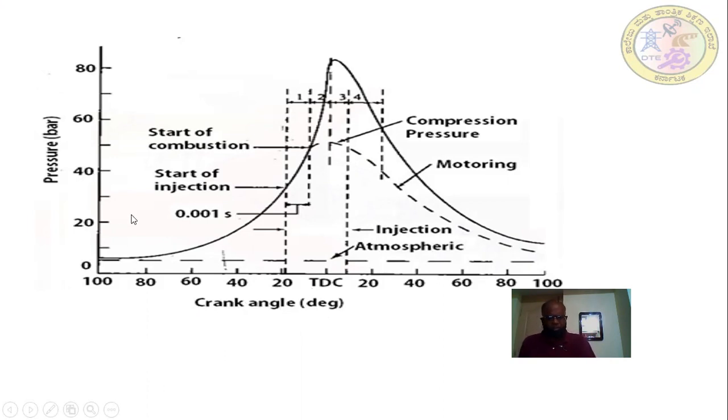Pressure is in bar because the pressure inside the combustion chamber or the cylinder is always high. That's why it has been written here in terms of bar. As I told you, it consists of four phases. Very first one is delay period.